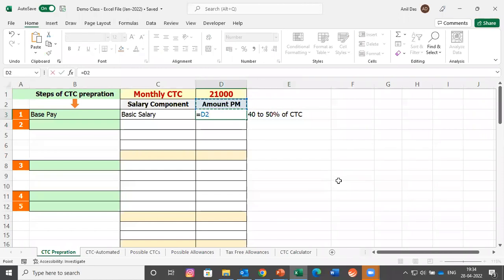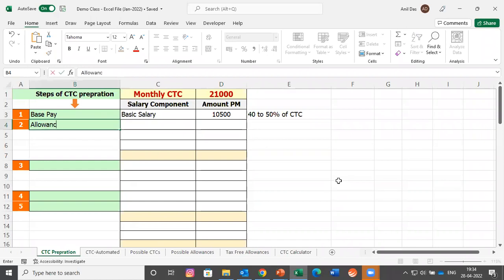So let's follow whatever practice is there. Let's keep 50% of CTC as basic salary. And we are done with this. We have decided the basic salary for this person, which is 50%. As I said, DA is something which is normally found with government organizations. If you want to keep it, you can keep it. If you do not want to keep it, you are free to do that. For the time being, we are ignoring DA because DA is not found in private organizations. And we are done with the first step.